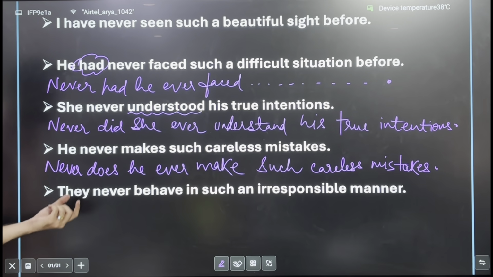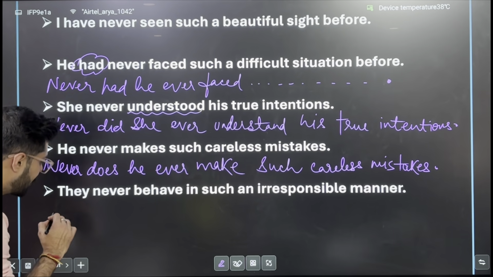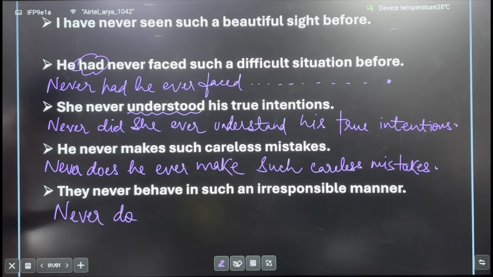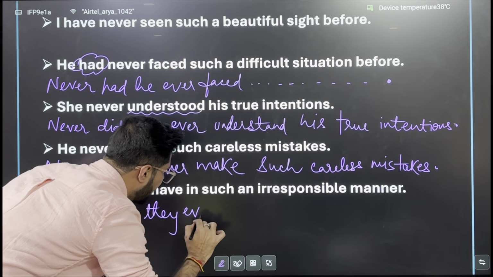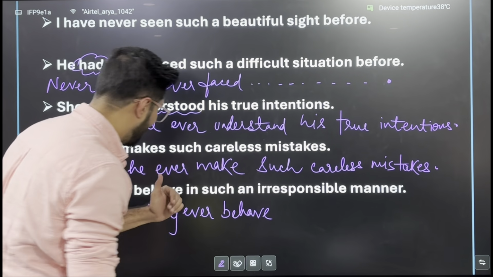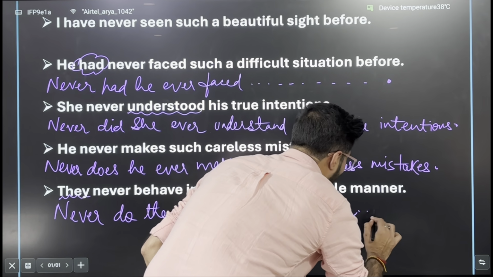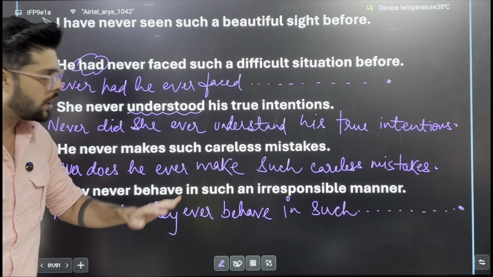They subject है तो यहां पे ये भी आपका प्रेजेंट में दिया है. They never behave, it's in the simple present, so it will be never do लगेगा. अब पूछो do क्यों लगेगा? क्योंकि सब्जेक्ट आपका प्लूरल है, सिंगुलर नहीं है, इसीलिए. So never do they ever behave. Don't make it behaves, it will be incorrect. Ever behave in such an irresponsible manner, full stop. So that is how you transform.